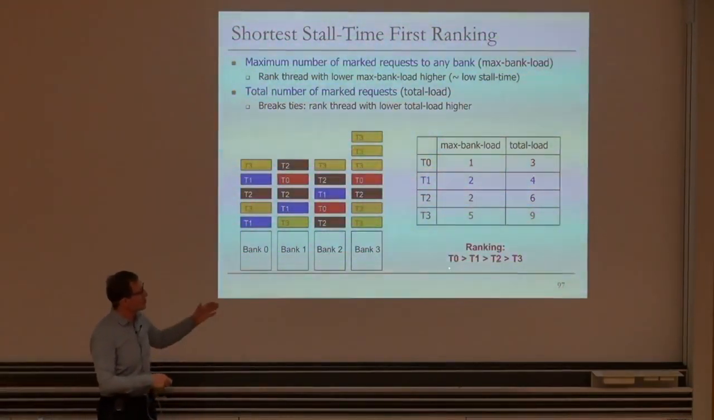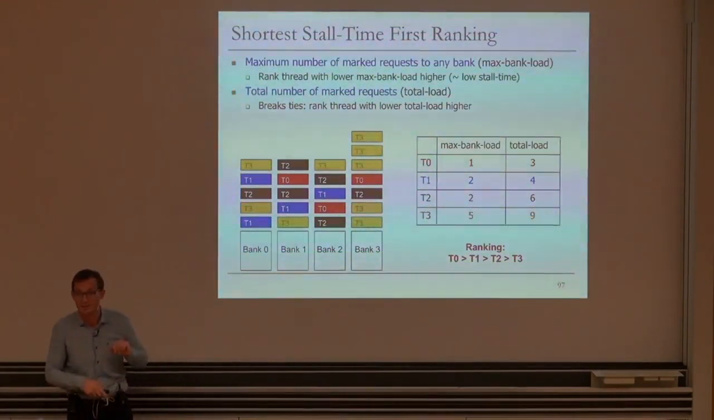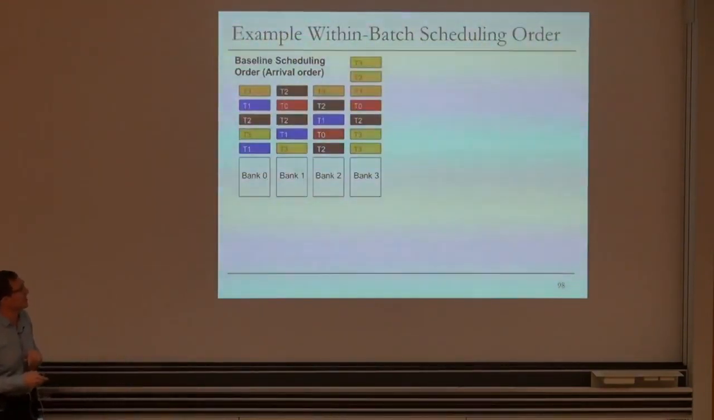Now we can form a ranking based on our principles, right? Basically, it says shortest max bank load first. Thread 0 is ranked the highest. And then we have a tiebreaker here. Thread 1 is ranked higher than thread 2 because thread 2 is more intensive, as you can see, and thread 3 is ranked the lowest. And we're going to use this ordering to schedule the requests.